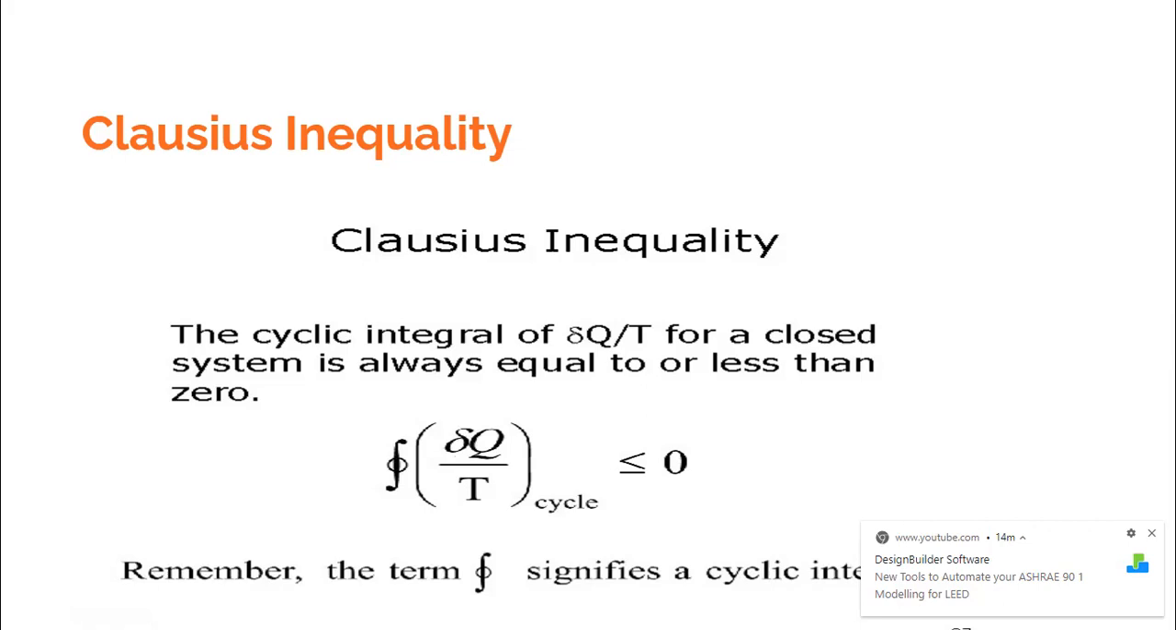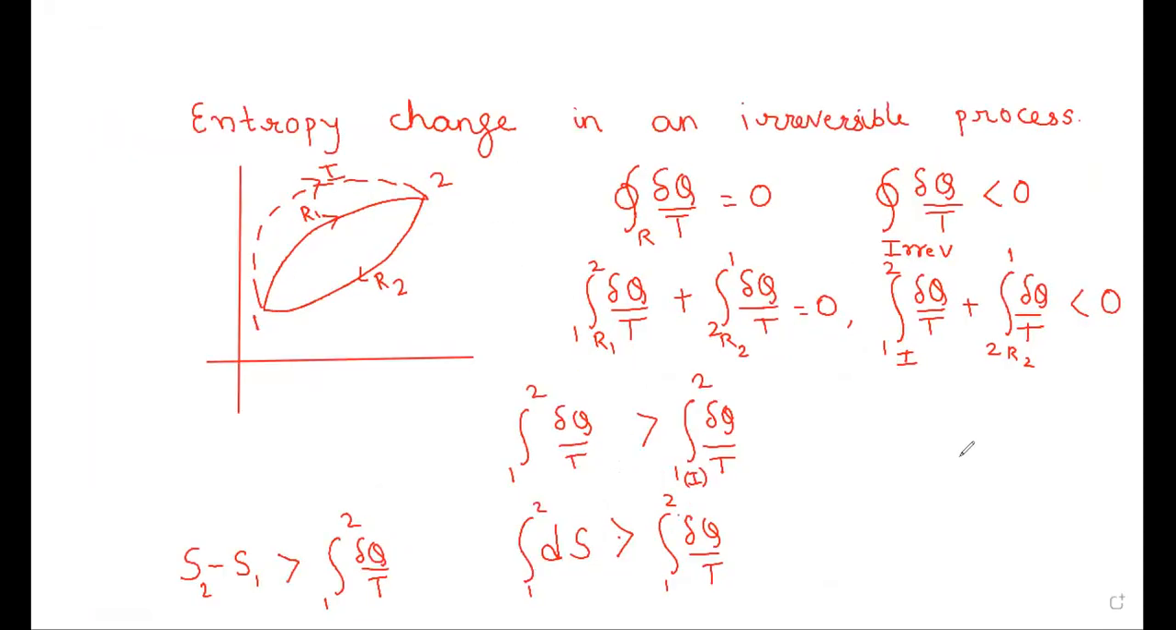Let me go to the whiteboard now. What you see here is that we are supposed to derive an expression for entropy change in an irreversible process. I had drawn two cycles. One is a reversible cycle and the other is an irreversible cycle. The reversible cycle is 1 R1 2 R2 1, and the irreversible cycle is 1 I 2 R2 1.